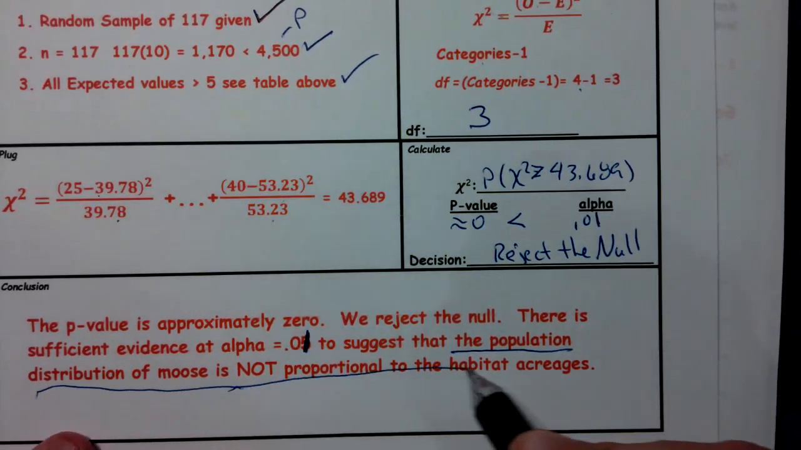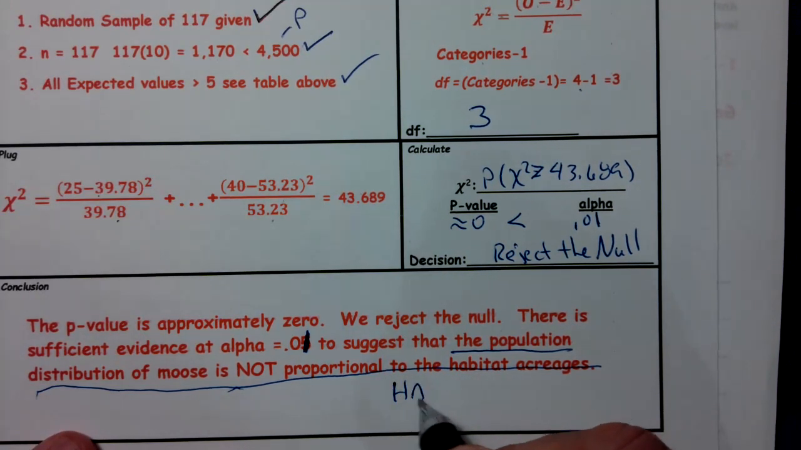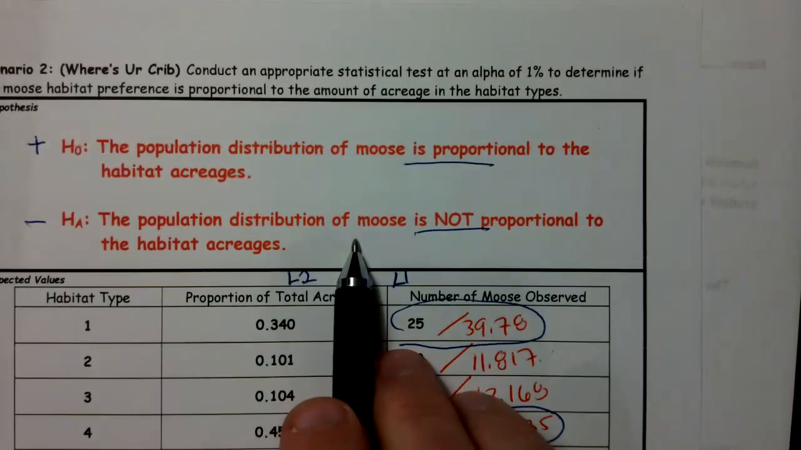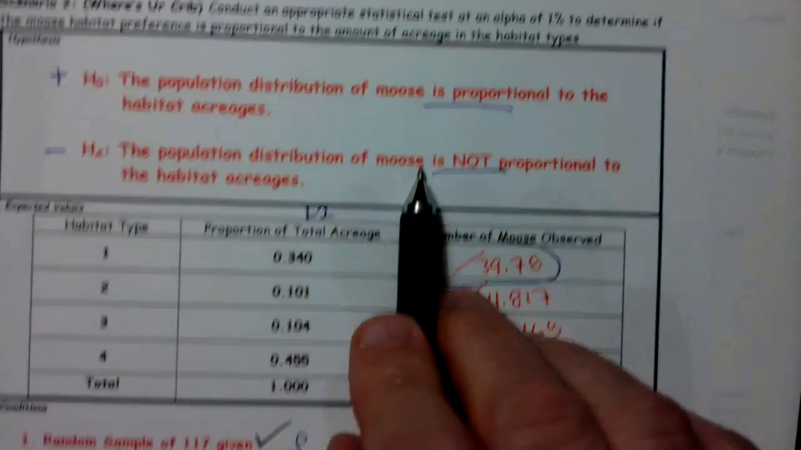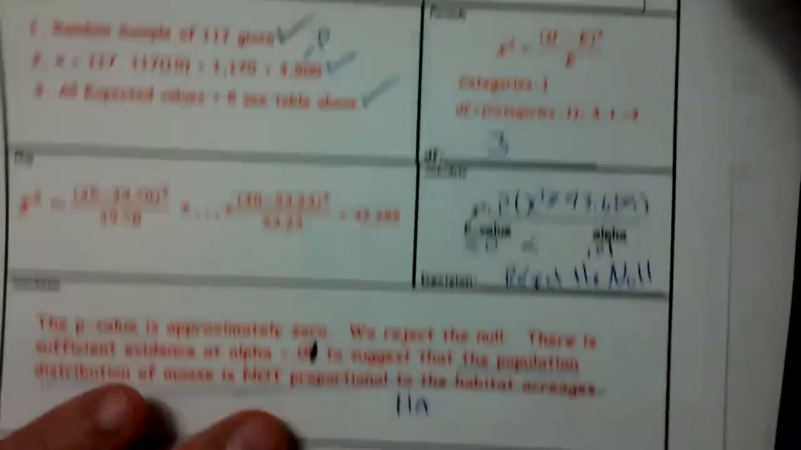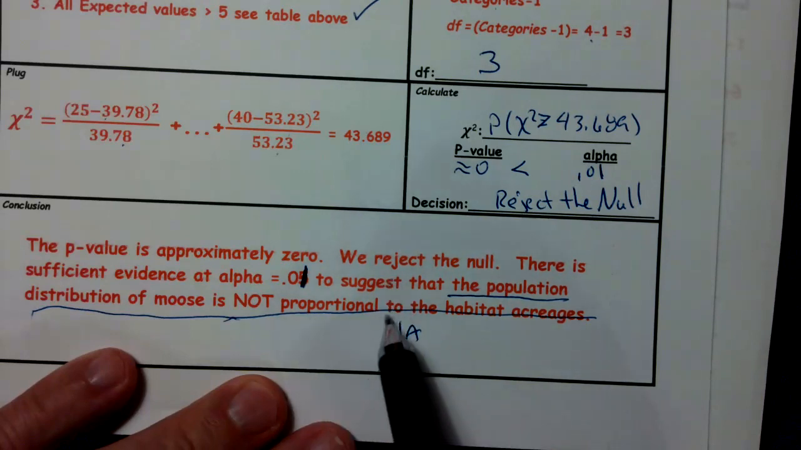That came from where it always does. It's a restatement of the alternative. The population distribution is not proportional to the habitat acreages. Remember, in our conclusion, we're always restating our alternative hypothesis.